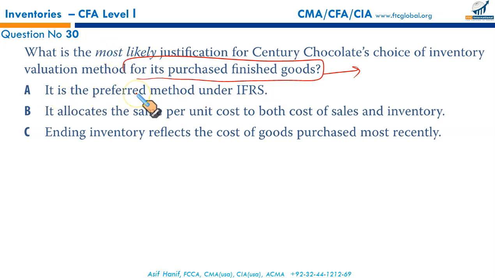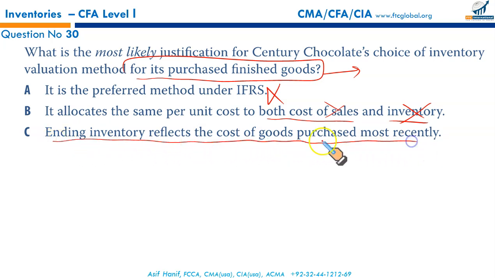It is the preferred method under IFRS. It is acceptable but not preferred. Not a valid option. It allocates the same per unit cost to both cost of sales and inventory. This is wrong. This is under weighted average. Weighted average calculates a rate that is applicable both to CGS and your inventory. Wrong. So then it has to be C. Ending inventory reflects the cost of goods purchased most recently.